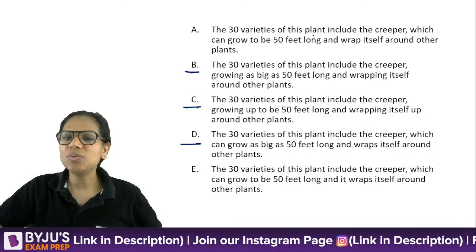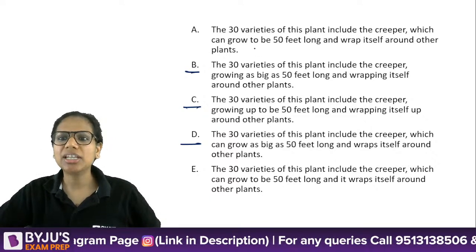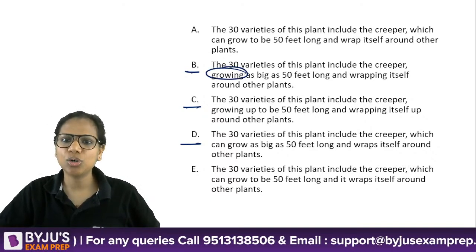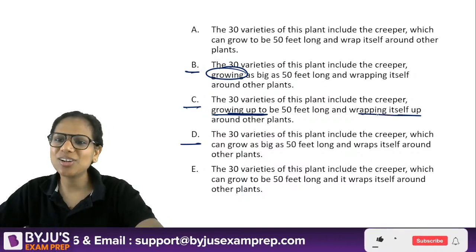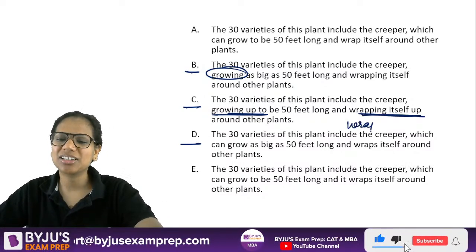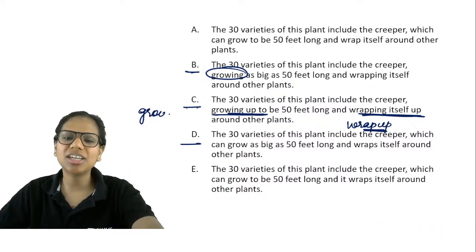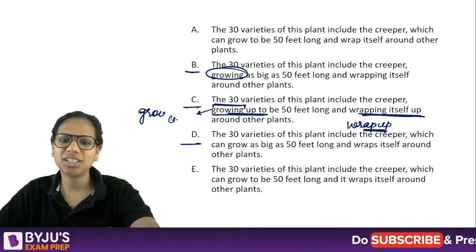The 30 varieties of this plant include the creeper, which can grow, growing up to be, and wrapping itself up. Why am I using the continuous tense in the first place? That is not clear to me.